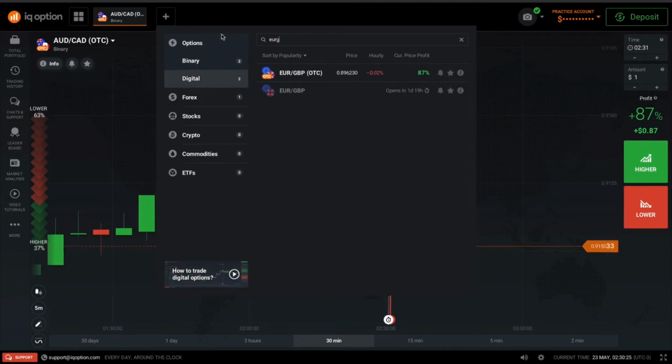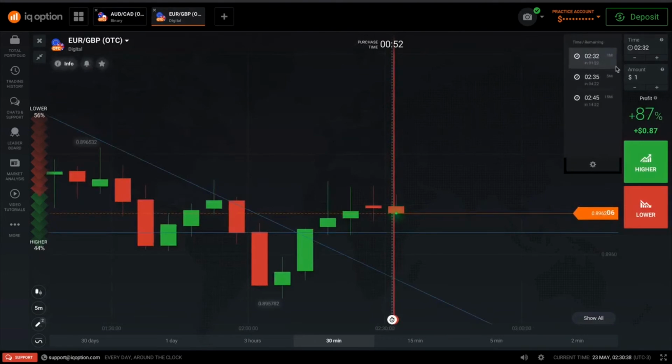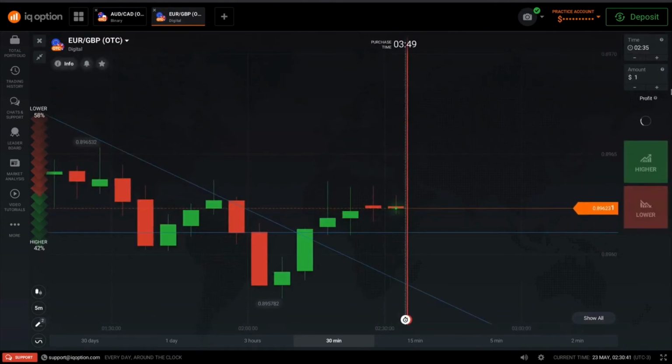Okay, and let's do GBP. There's two options, binary or digital. Let's select which one pays more. So 87, both of them pay the same. We're going to go to digital, and the reason is because I like the digital. You can set the 5 minutes expiration time, and it automatically resets it for you once there's only 30 seconds left for the 5 minute time frame.